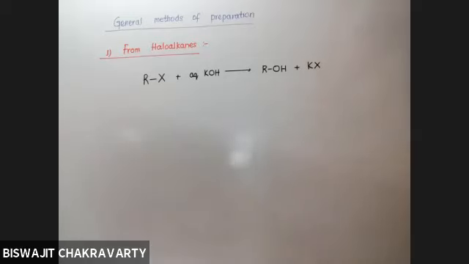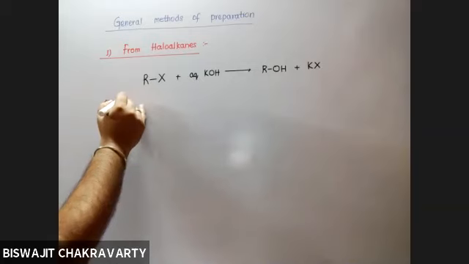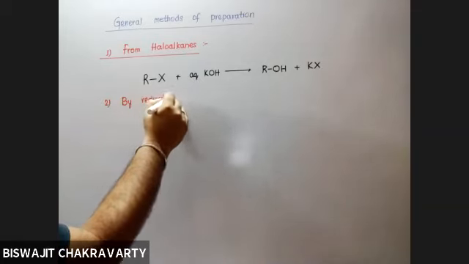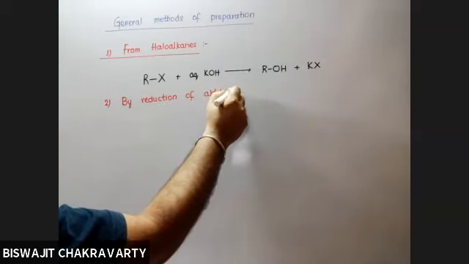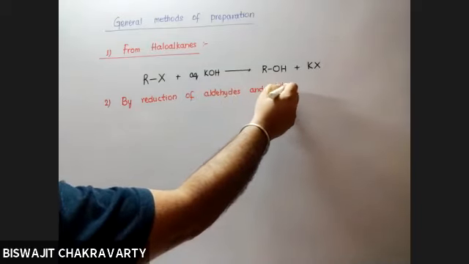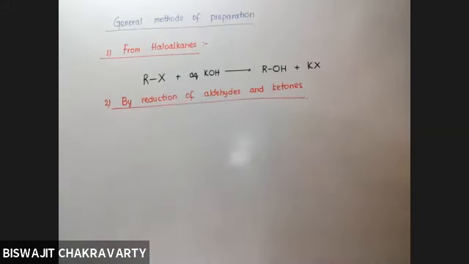Thereafter, we directly move on to number 2: by reduction of aldehydes and ketones.